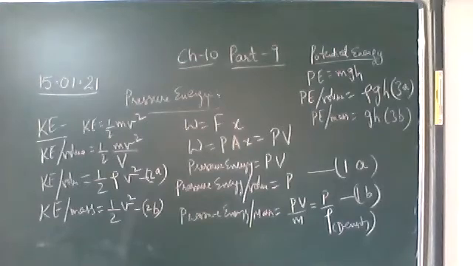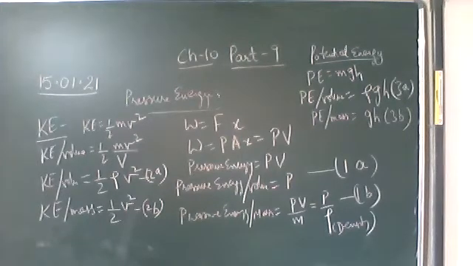Okay, so note it down. Three types of energies are possessed by a liquid in motion: pressure energy, kinetic energy and potential energy. Now let's find out the total energy, which is the sum of the pressure energy, kinetic energy and potential energy. Here we will find out the total energy per unit volume and the total energy per unit mass. When you have to find the total energy per unit volume, you add all the A equations: 1A plus 2A plus 3A.